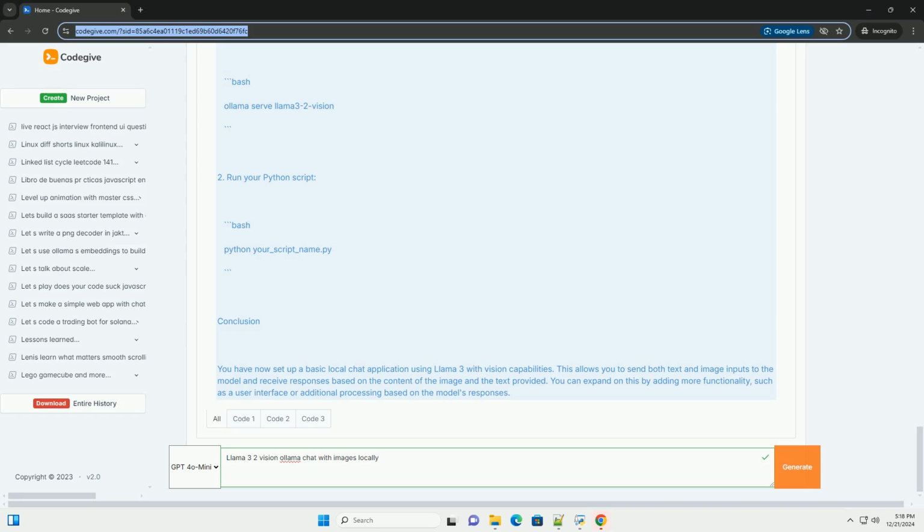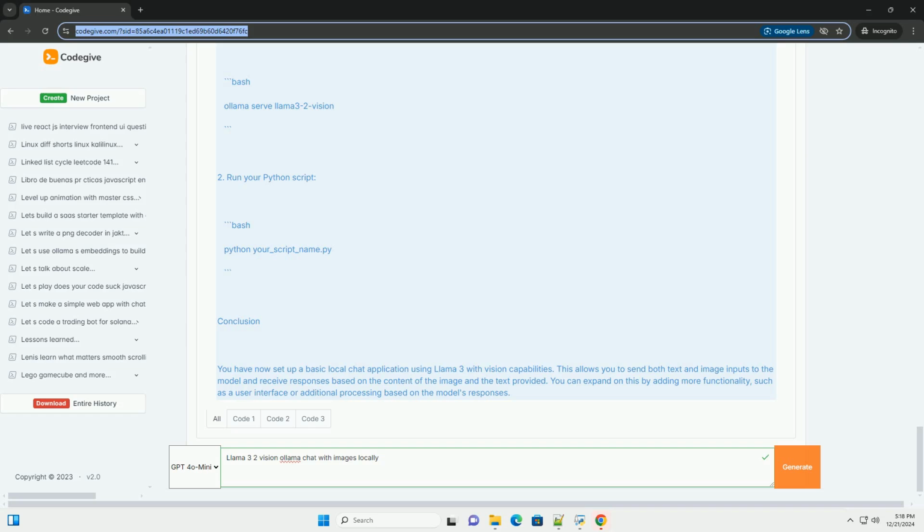Running the application. 1. Make sure your Ollama server is running. You can start it by running bash ollama serve llama3.2-vision. 2. Run your Python script. bash python your_script_name.py.